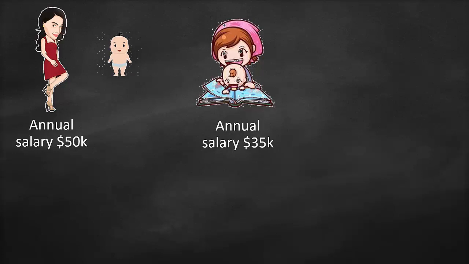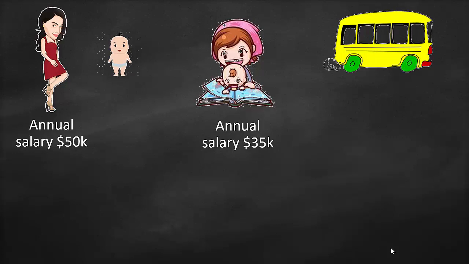This is a registered babysitter, which means they need to check her records to make sure that this person is trustworthy in order to take care of the baby. And this young lady, in order to go to her job, needs to pay for transportation and her morning coffee.